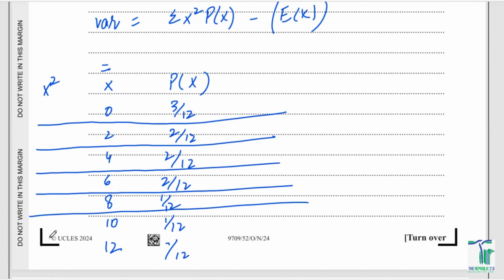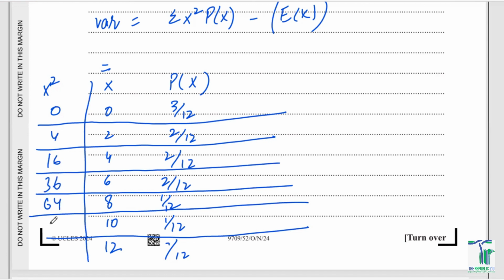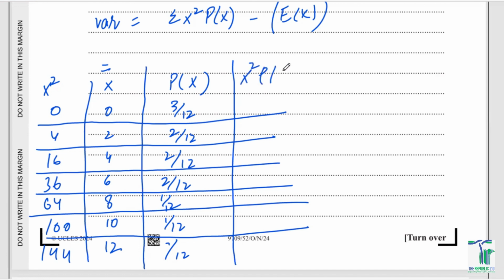तो जब मैं x square की बात करूँगा तो I've got x squares as 0, 4, 16, 36, 64, 100, and then 144. And after that, I just need to calculate myself क्योंकि मुझे x square p of x चाहिए. So x square p of x has to be 0 times this thing.